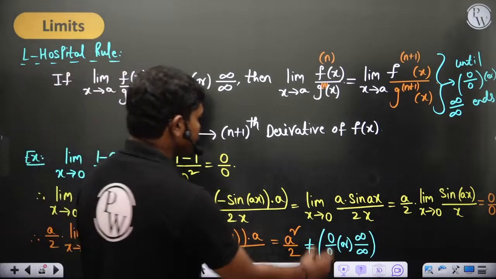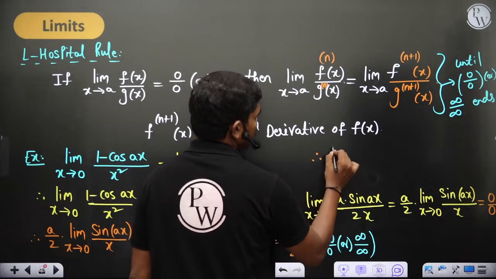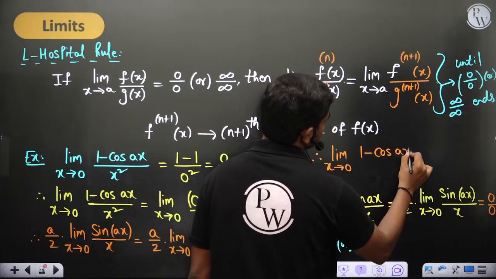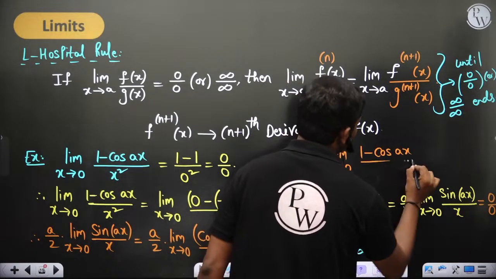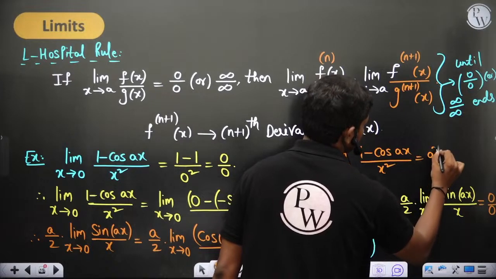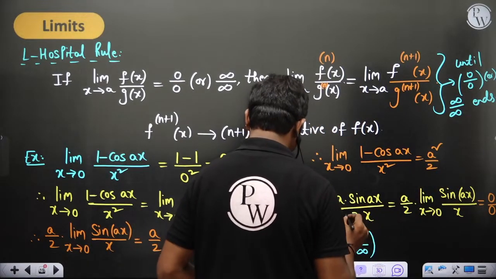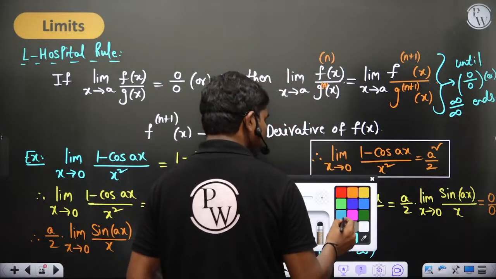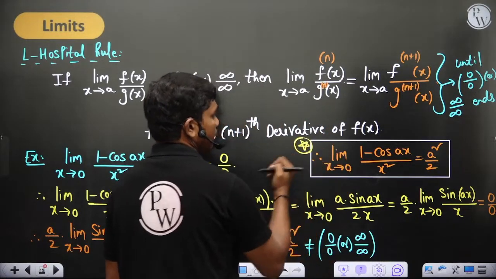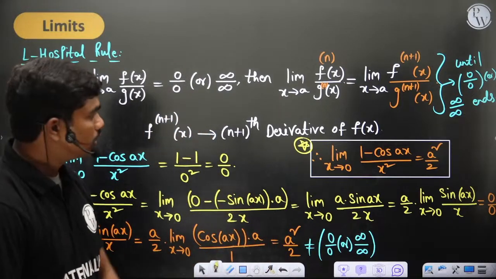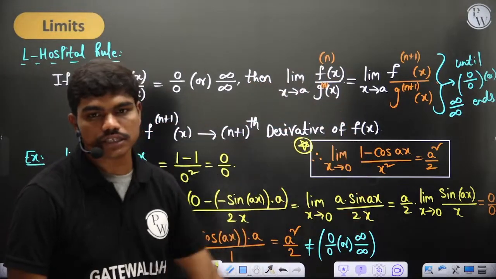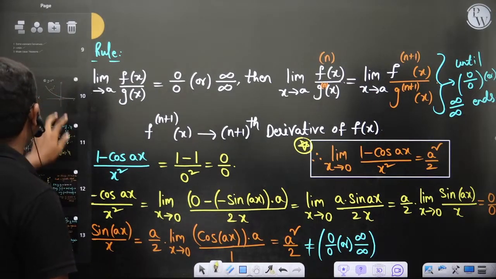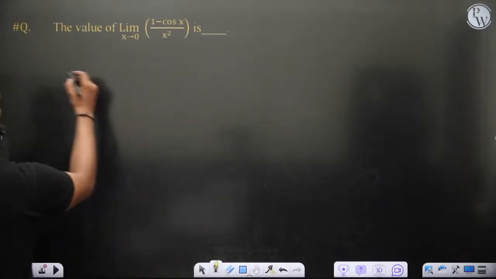Therefore limit x tends to 0, (1 minus cos ax) by x square is a square by 2 in general. Basically this loop keeps repeating until the 0 by 0 or infinity by infinity form ends. So this homework question, which we thought of solving at a later stage, now you can solve easily.